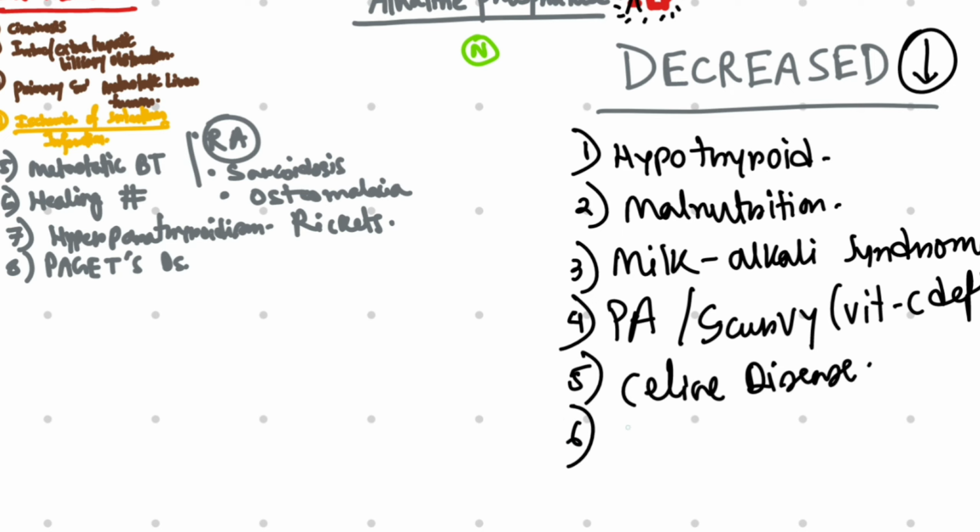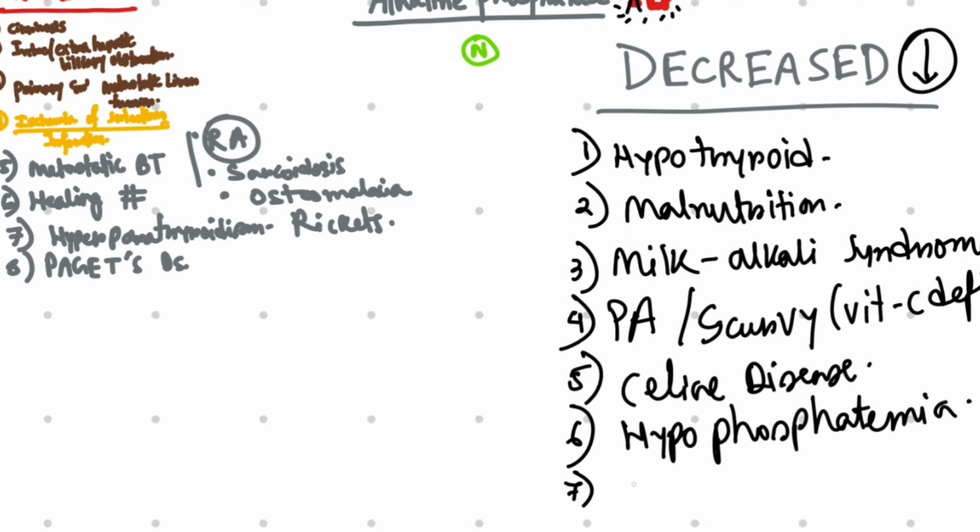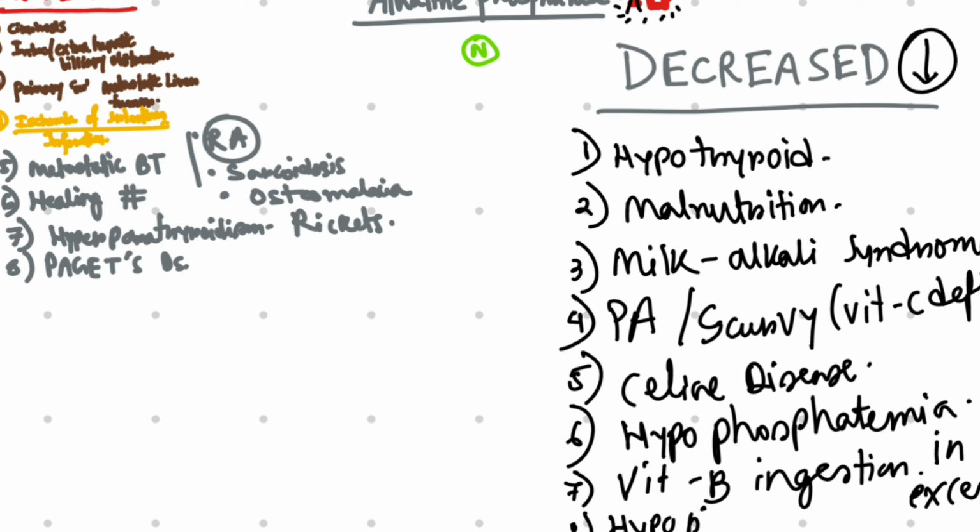Number 6, hypophosphatemia. If the patient has excess vitamin B ingestion, and hypophosphatasia. So these are the conditions where alkaline phosphatase will be decreased.